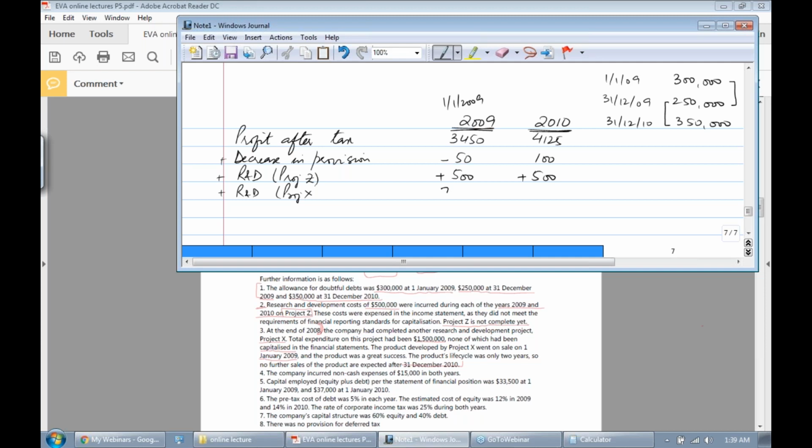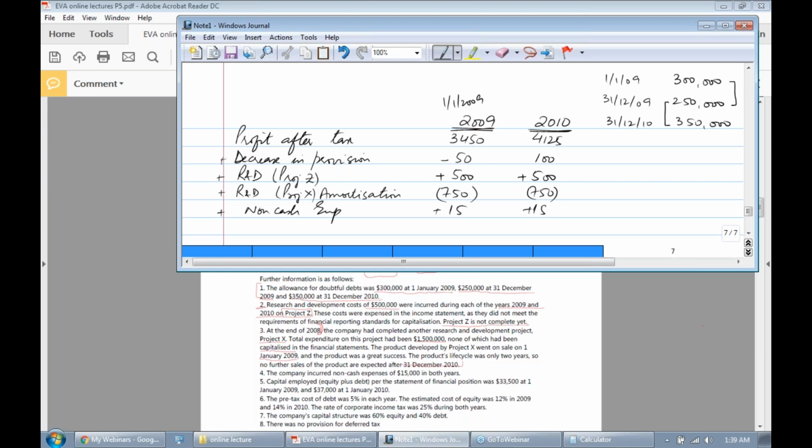So 750 amortization will be charged in 2009, and 750 amortization will be charged in 2010, right? Then it says that the company incurs non-cash expense of 15,000 in both years, so we will add that here, right?